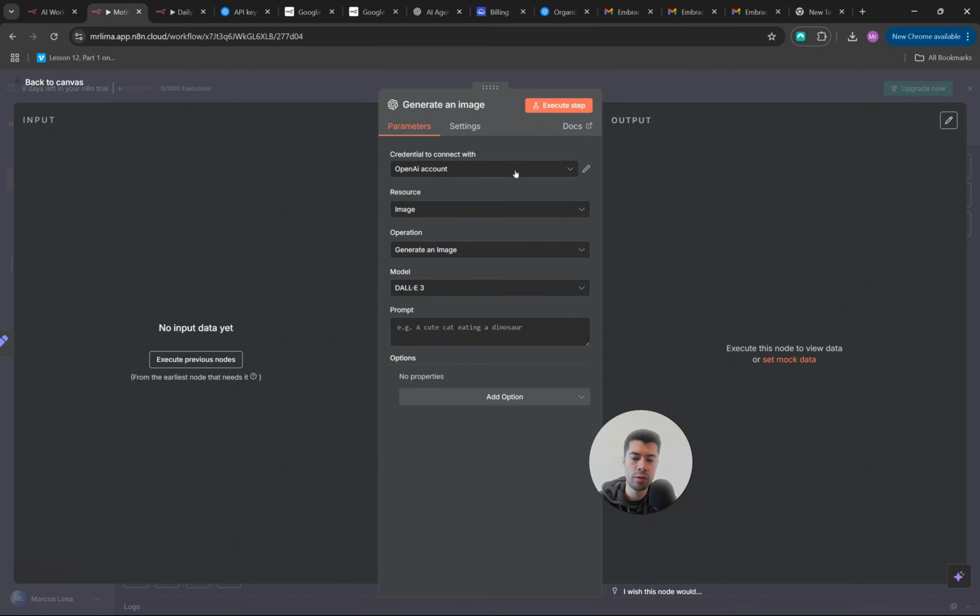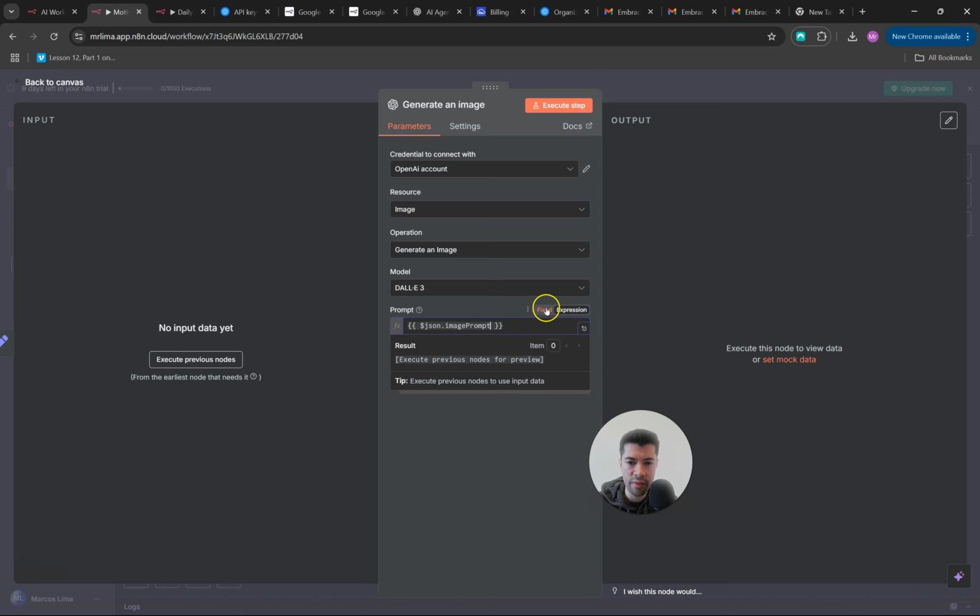Again, you will have to connect your OpenAI API account if you haven't done that yet. If you have done that, all you need to do is select the account. In my case, I select this account here. The resource we want to use is image. The operation is generate an image, and here you have the model. I'm going to leave it as DALL-E 3. This is the prompt, and the prompt is just a simple expression.